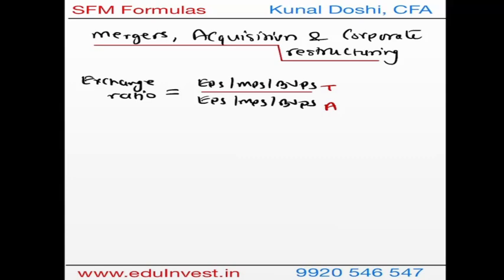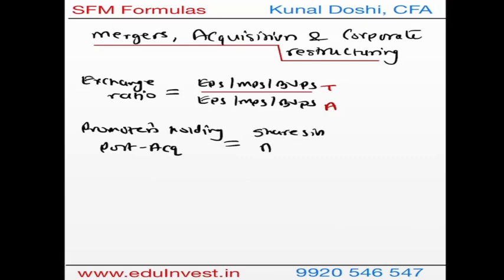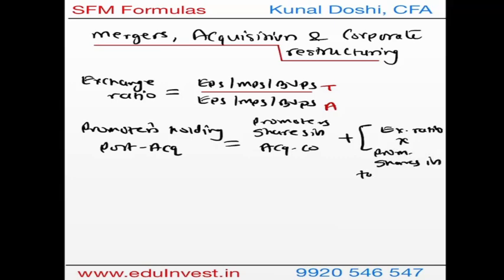The next formula is promoters holding after acquisition. So promoters holding post acquisition. Remember, there are promoters from the acquiring company, so here you have promoters shares in the acquiring company, plus you have the exchange ratio times promoters shares in the target company.